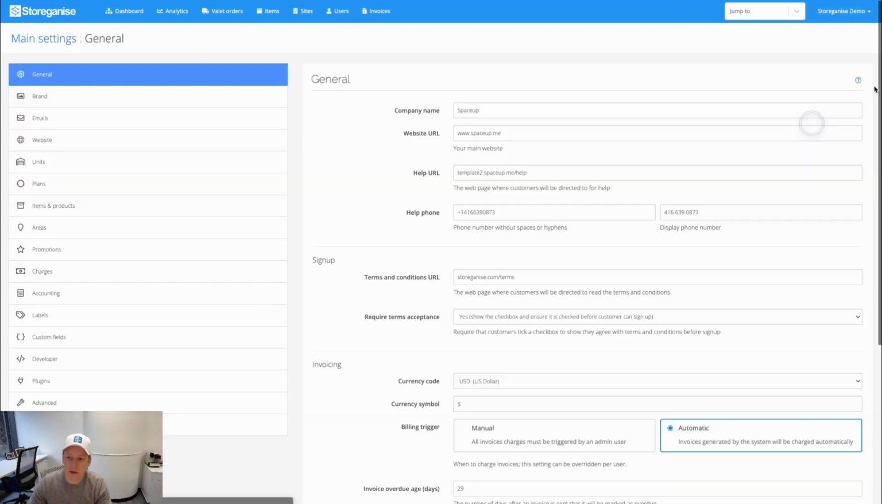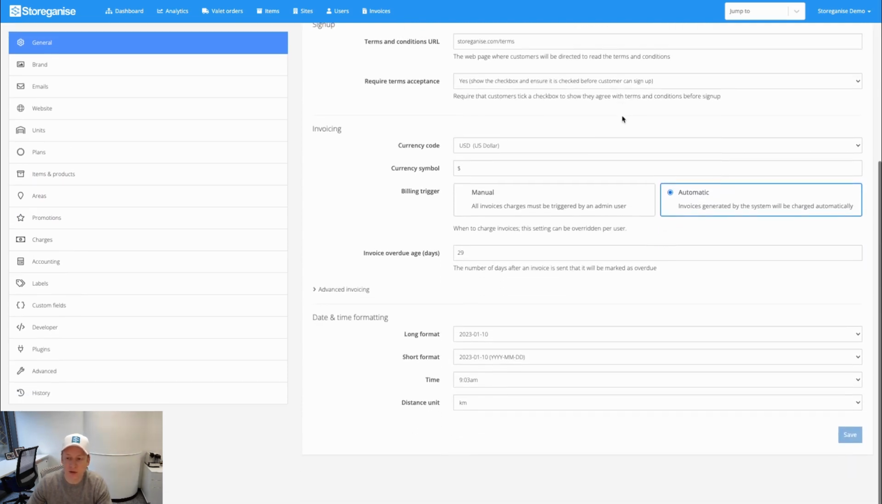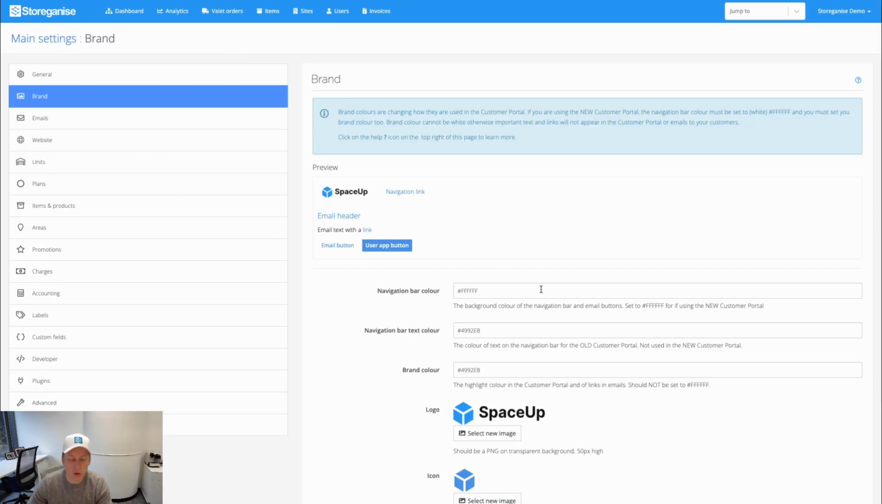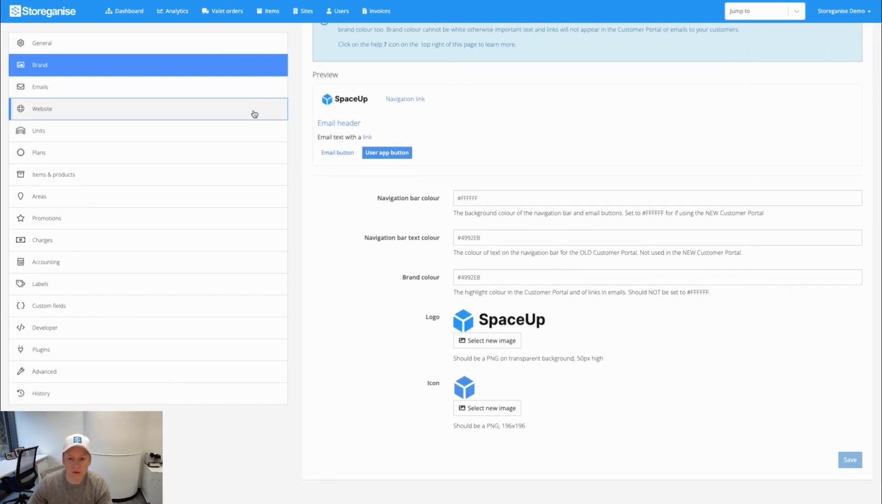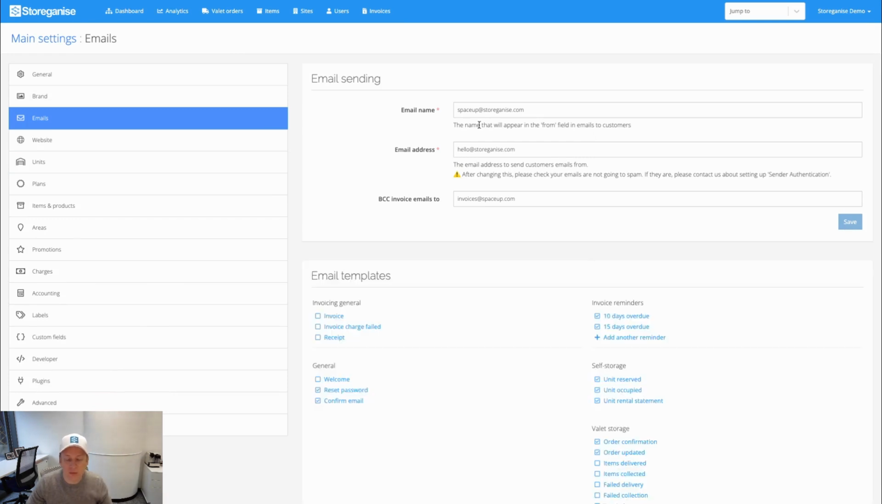Let's jump into the main settings. This is where you're going to manage things such as your general company information, the links to your T&Cs, high-level invoicing settings, automated billing, things like that. The branding of the customer portal and your emails is managed through here. The email templates themselves are all customizable. You can enable or disable them, and you can set up automated invoice reminders. Clicking into any of these lets you make